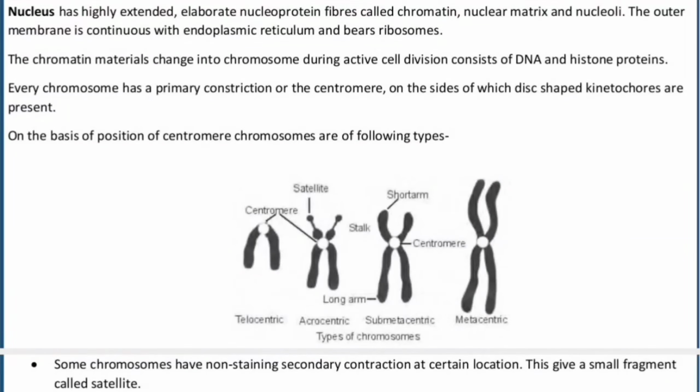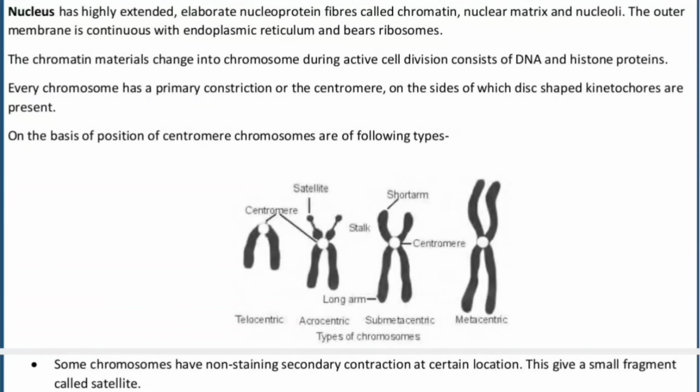Okay? And every chromosome has a centromere, and on the side of the centromere we have another packaging that is called as kinetochore. On the basis of the centromere they are divided into different types: telocentric, acrocentric, submetacentric and metacentric. If both the P arm and the Q arm of the chromosome are of the same length, that chromosome is called as metacentric. And if the Q arm is longer somehow here, it will be called as submetacentric. And if the Q arm is much longer than the P arm, it will be called as acrocentric. And if the centromere is present at the tip, it will be called as telocentric.